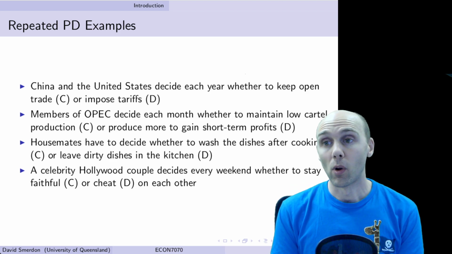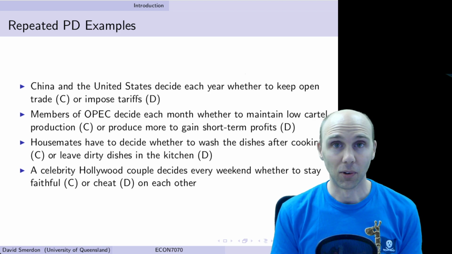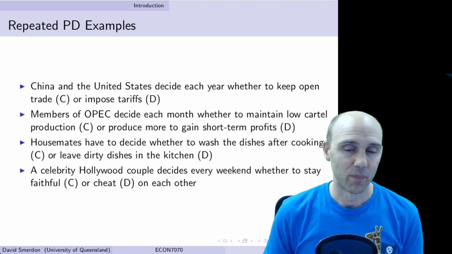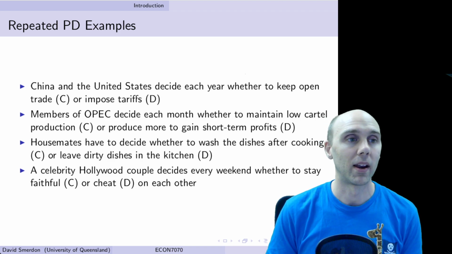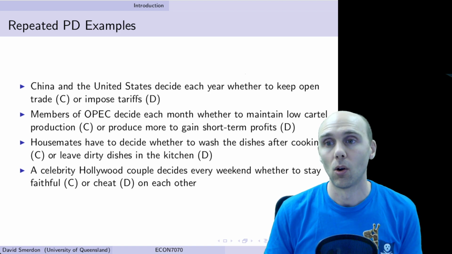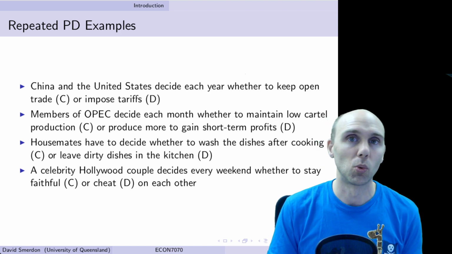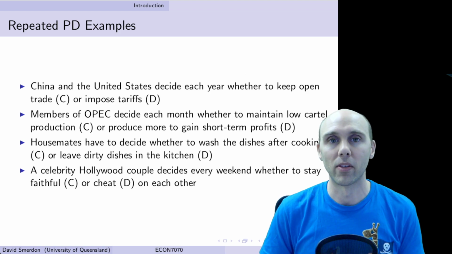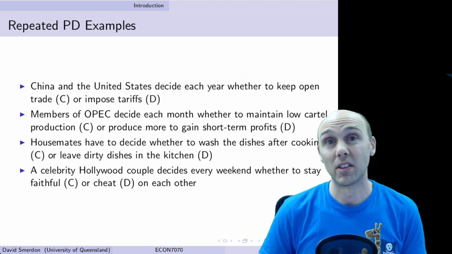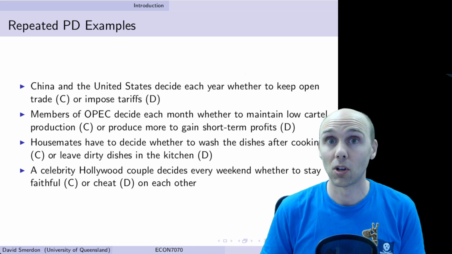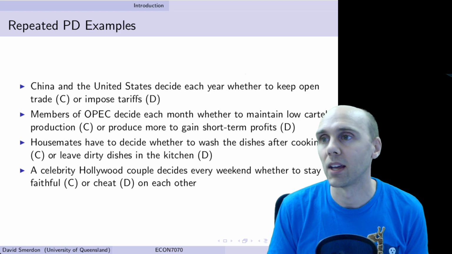Housemates deciding whether or not to do chores, such as when you cook, do you wash the dishes or leave it for someone else? And a celebrity Hollywood couple partying all the time, deciding whether or not they should stay faithful to their partner or cheat on their partner. So these are all repeated types of interactions where there are essentially choices of whether to cooperate and do what's in the best interests of your partner and the best interest of you for the long term, or give in to that short-term temptation to defect.